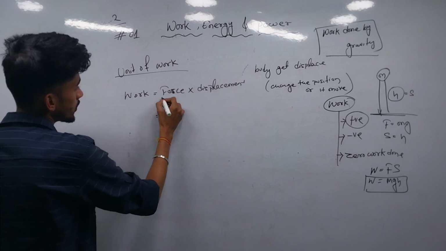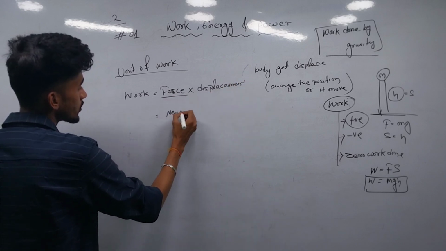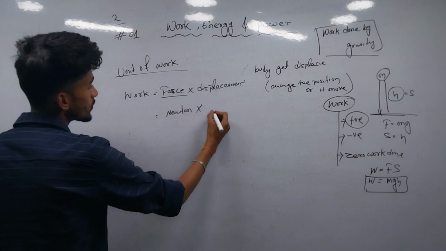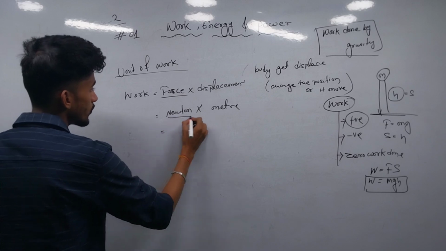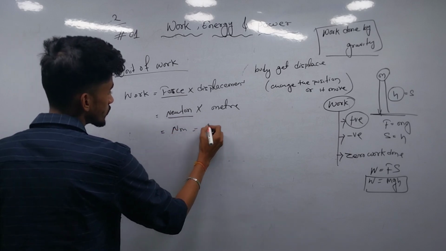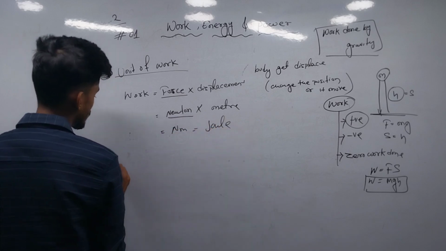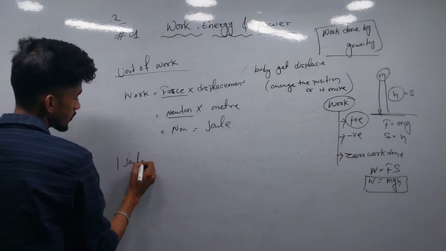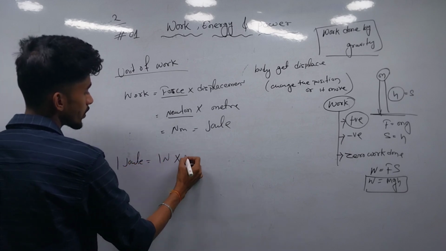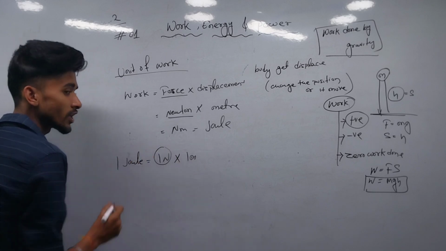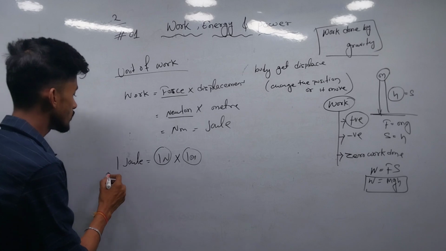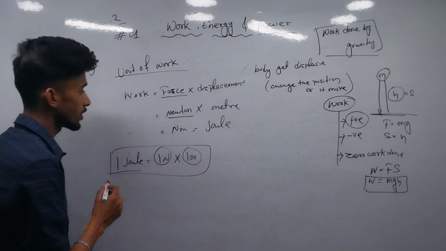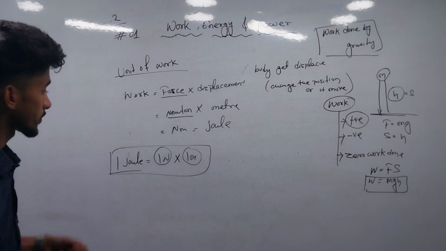The unit of force will be Newton and displacement will be in meter, that is Newton meter equals joule. So 1 joule equals 1 Newton multiplied by 1 meter. If 1 Newton of force is applied upon a body and the body gets displaced 1 meter, then 1 joule of work is done. That is the unit of work.